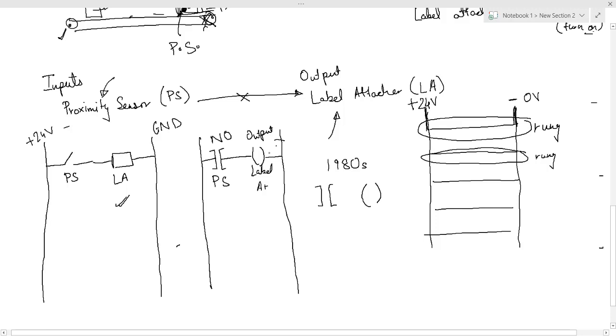So this is what is done in a PLC, and this is what we will be learning in our PLC programming. Hopefully you have understood at least a bit of the basics of the PLC. From the next lecture, you will start learning about the symbols of PLC, how the coding is done, how the program is written, and some other theory part of the PLC as well. Okay, so thank you.